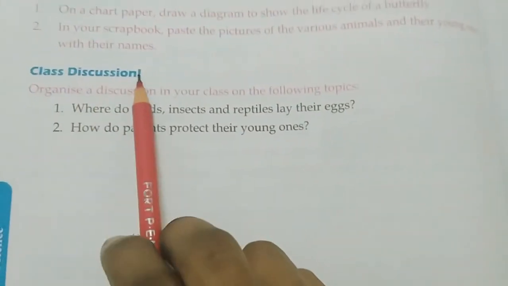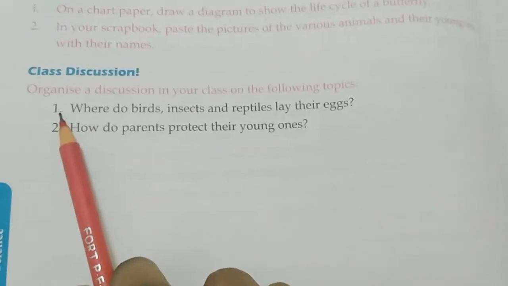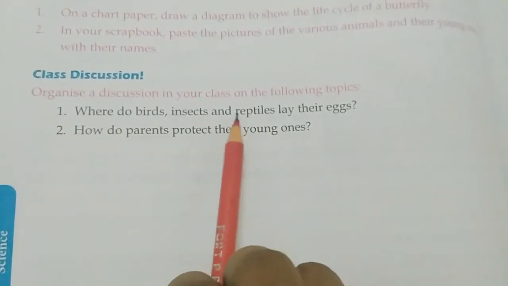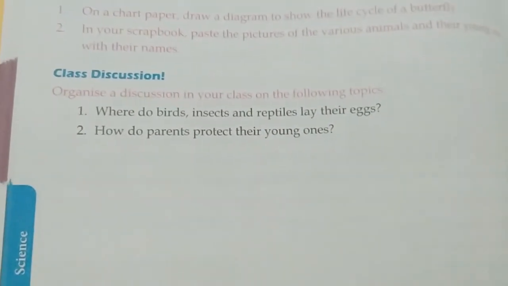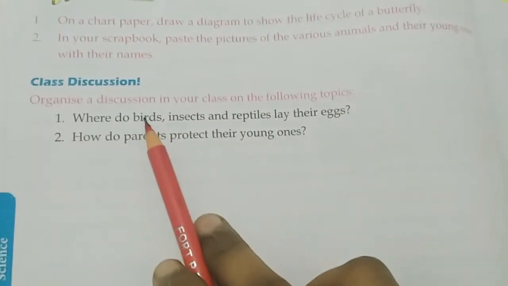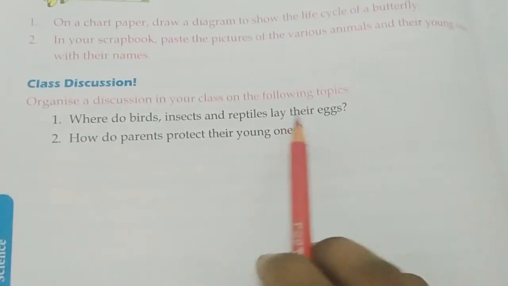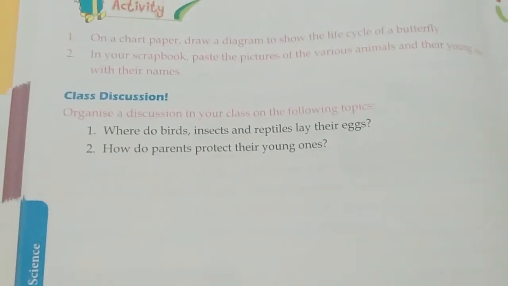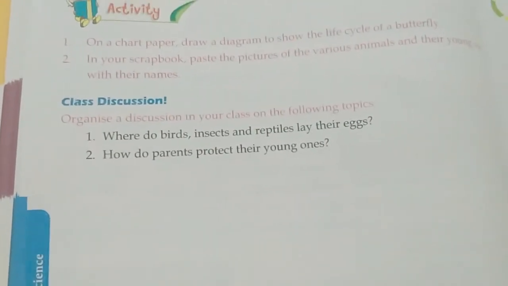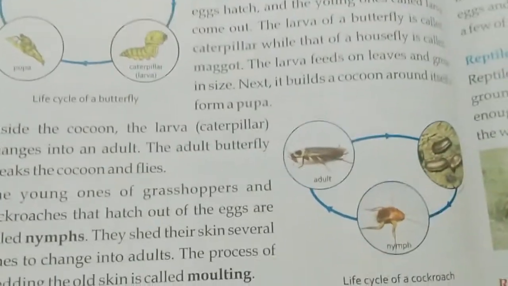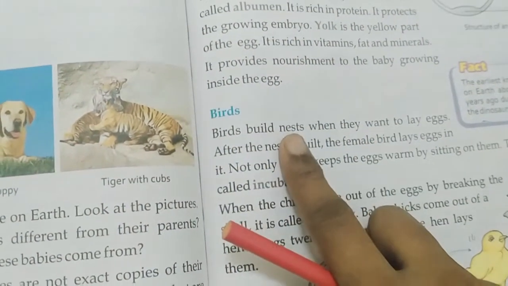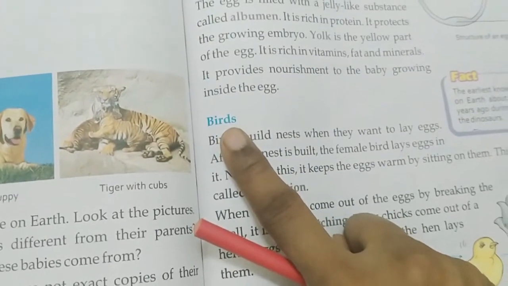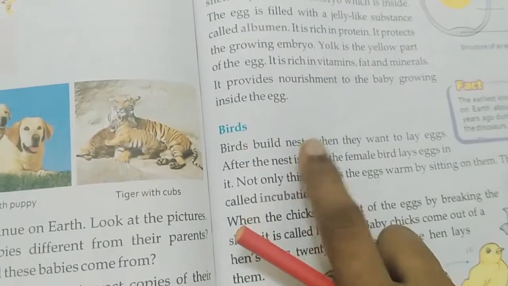Next comes class discussion. Question number 1. Where do birds, insects and reptiles lay their eggs? So we have to tell where birds, insects and reptiles lay their eggs. Birds lay their egg in a nest, because we have studied that whenever birds want to lay egg, they build a nest.